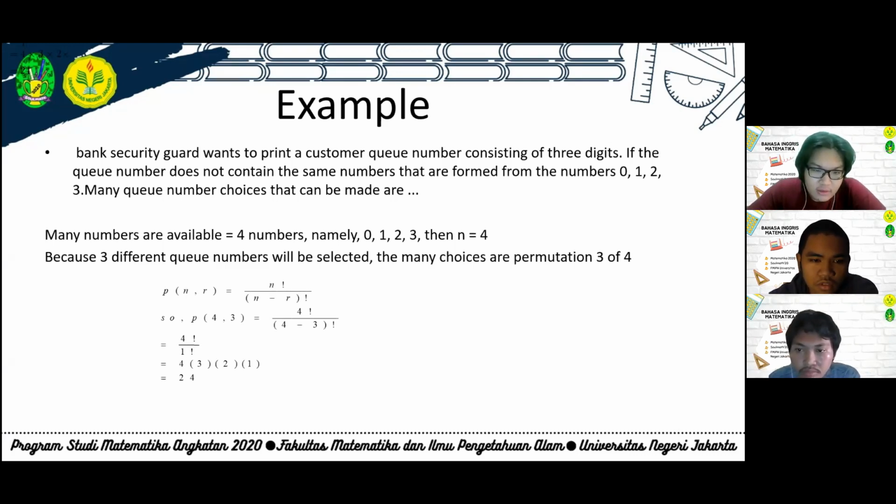P n choose r equals n factorial divided by n minus r factorial. So P 4 choose 3 equals 4 factorial divided by 4 minus 3 factorial, equals 4 factorial divided by 1 factorial. We can simplify: 4 factorial becomes 4 times 3 times 2 times 1 equals 24.